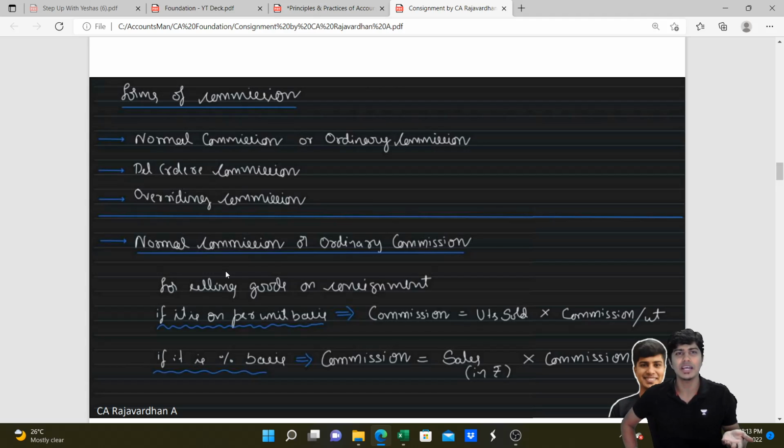Then that customer will not ask a second question. He's getting it free, so he's happy. Now, consignee, why did he do this? The consignee wants to sell the goods. If he makes sales genuinely, sales are less. If you make sales like this, free types, sales will shoot up. When the sales shoot up, what will happen? Consignee will get more commission, boss.